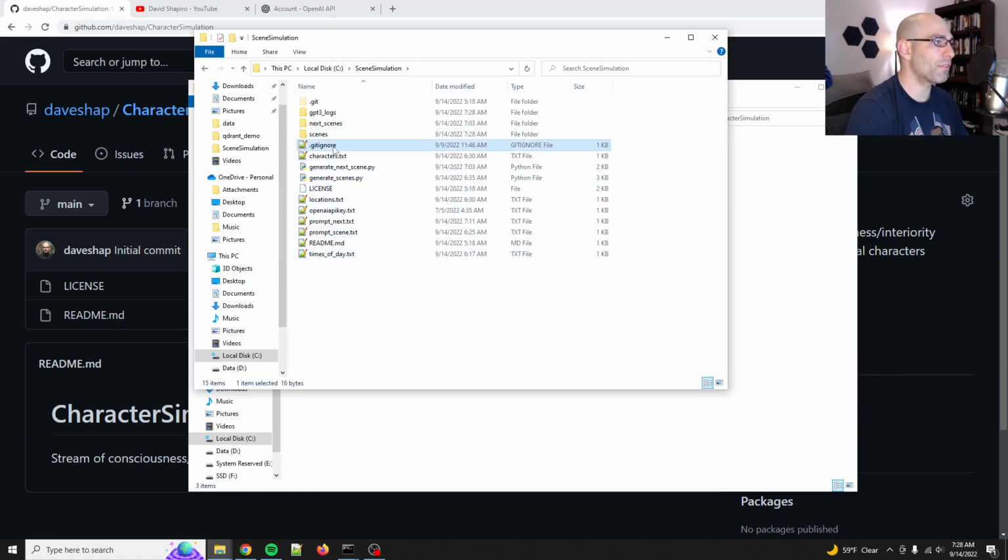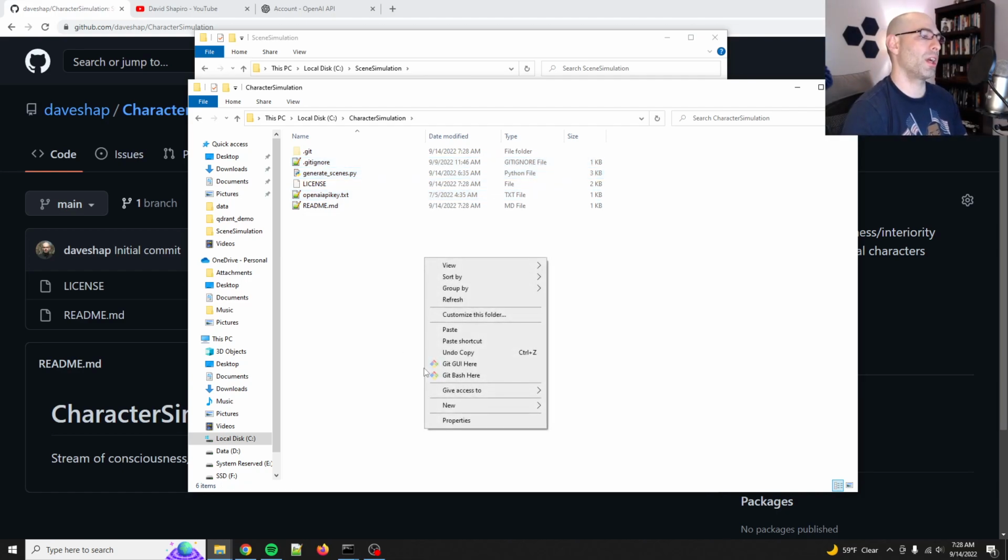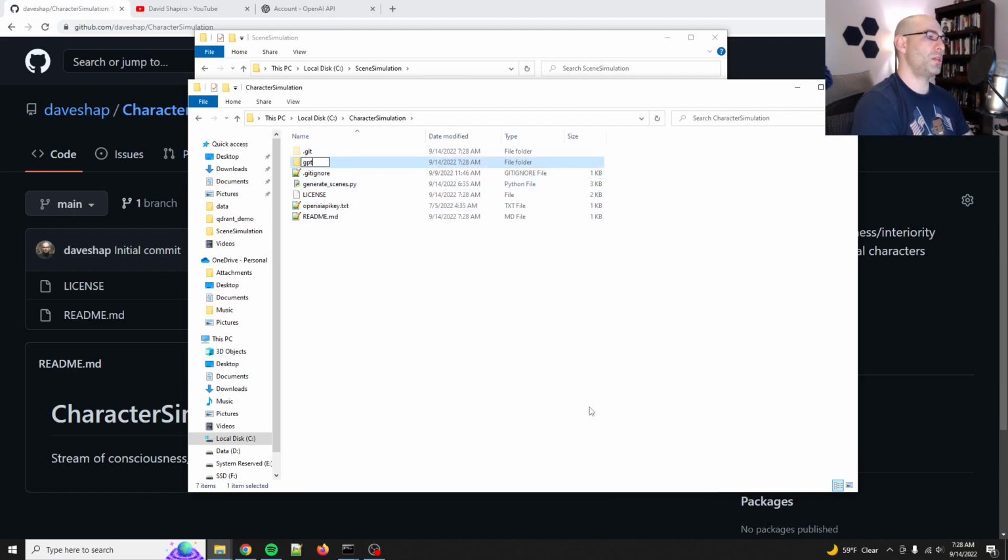some of the stuff from here. Git ignore, and then OpenAI, and then we'll do generate scenes. Okay, just instantiate this new one. All right, so character sim, GPT-3 logs, and then all right.